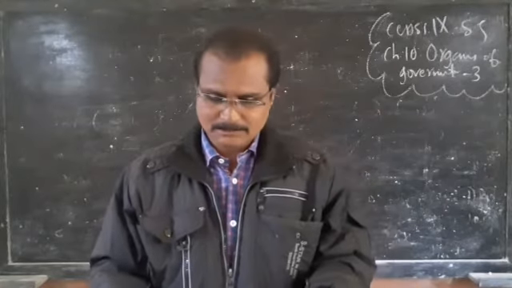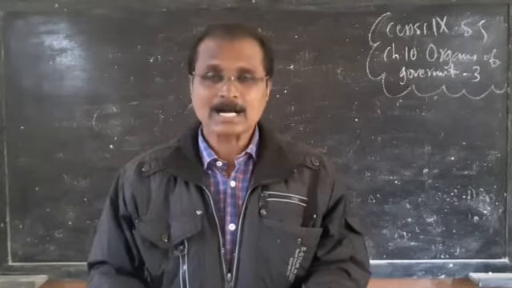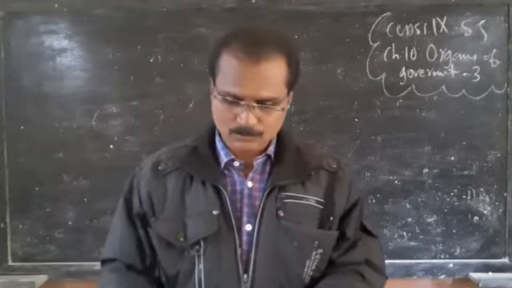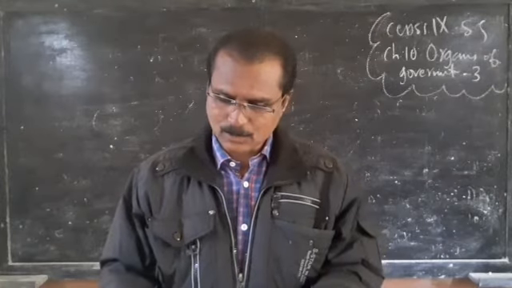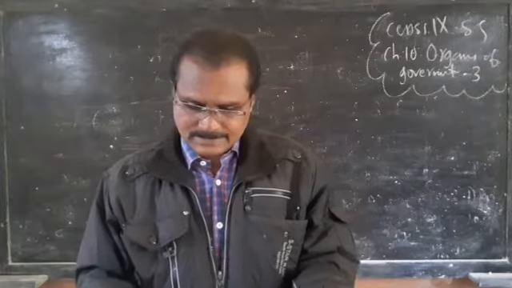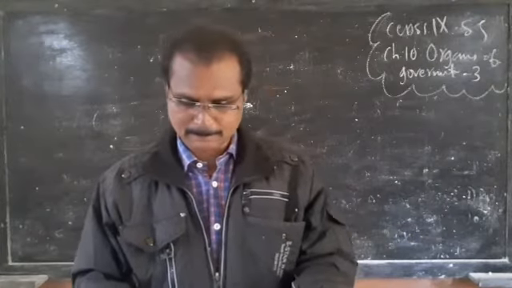Big states like Bihar, Maharashtra, Karnataka, Uttar Pradesh, Tamil Nadu, etc. have two houses. Their Legislative Council is the upper house and the Legislative Assembly is the lower house. But so far, our state, Gujarat, does not have a Legislative Council. We have only a Legislative Assembly.